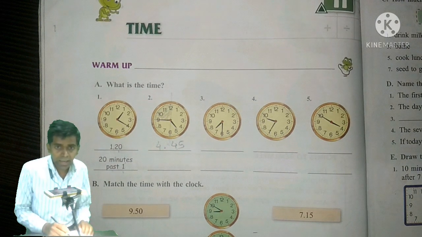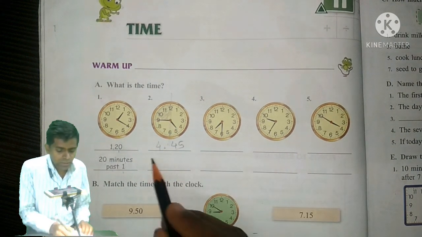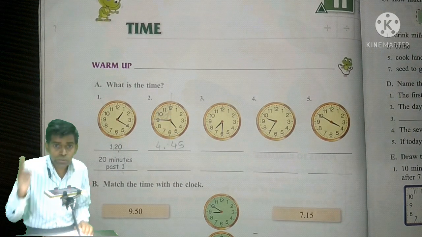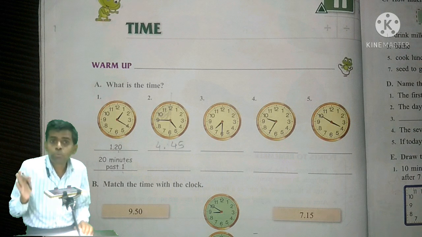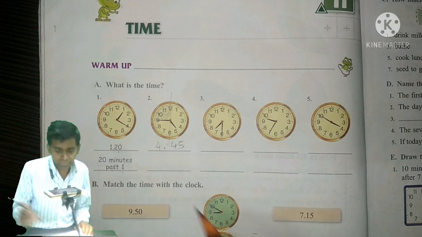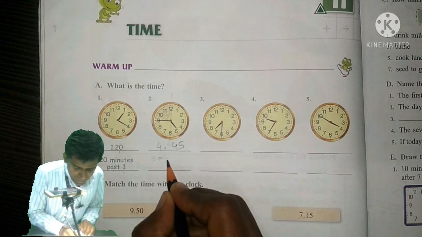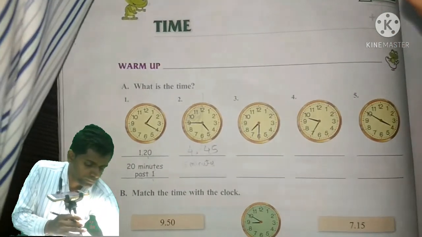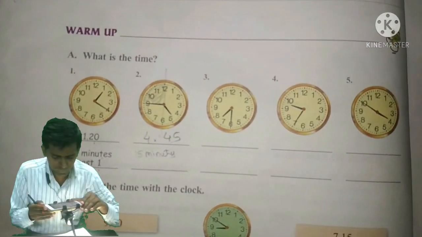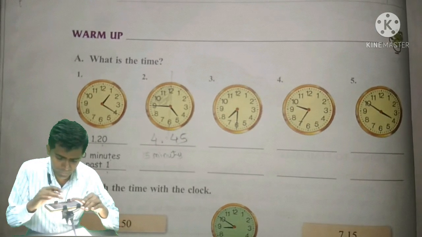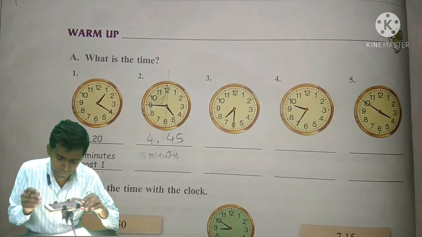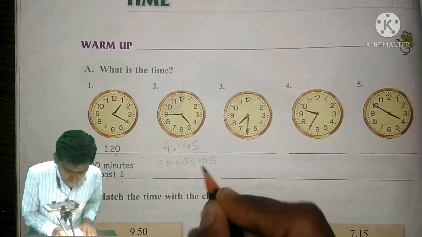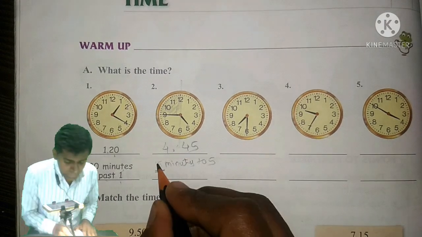Okay, so here as you can see it is a quarter to, a quarter portion is left, for what, for the 5 o'clock. So you can write 15 minutes to 5 and you can write quarter to 5. Okay, let me write 15 minutes again. It was not looking good, just give me 1 minute. Now it is visible properly. Okay, so it is 15 minutes to 5 and we know that for 15 minutes we can write quarter.